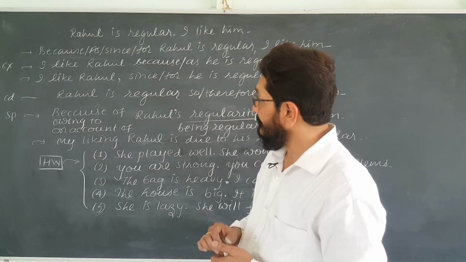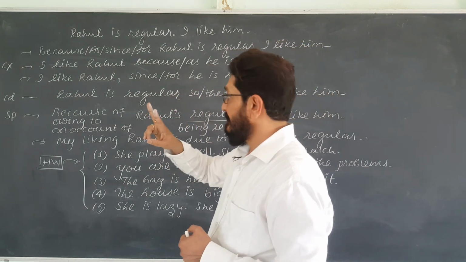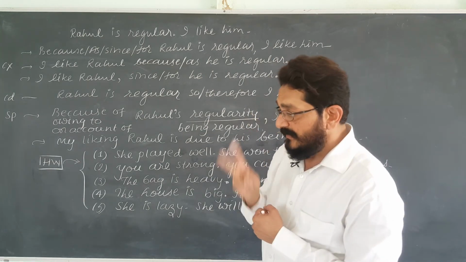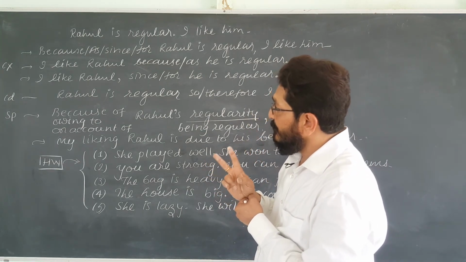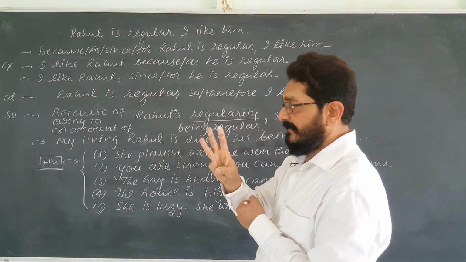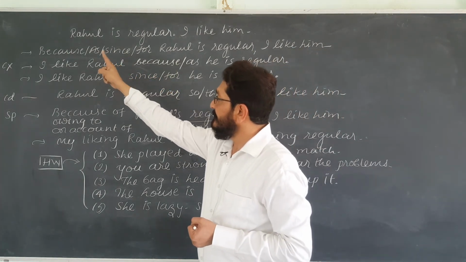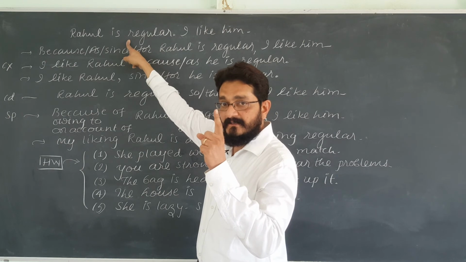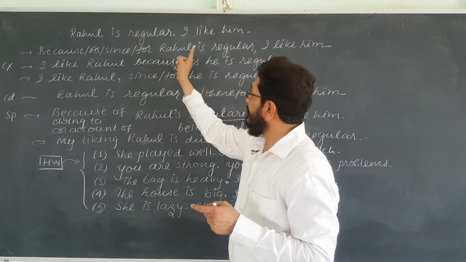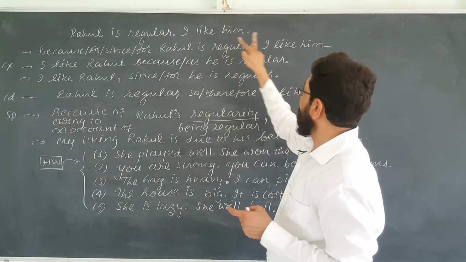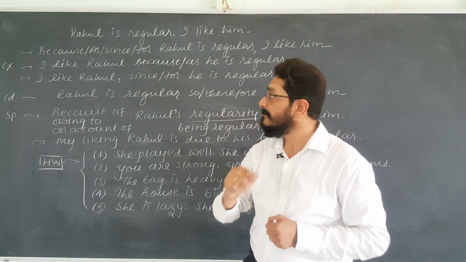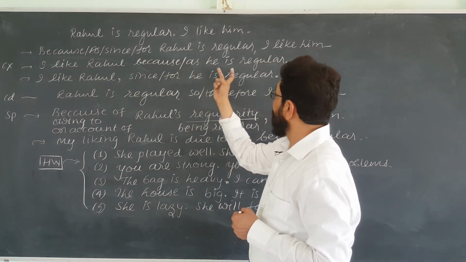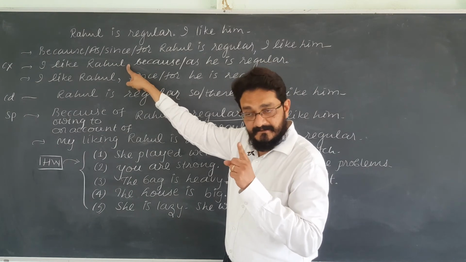Now see, there are two sentences on the board. Rahul is regular, I like him. These two sentences can be converted into complex sentences using three methods. The first one is because, as, since, for, with the first sentence as the reason. Because Rahul is regular, comma, I like him. Now this, I like Rahul because and as he is regular, no comma is needed.